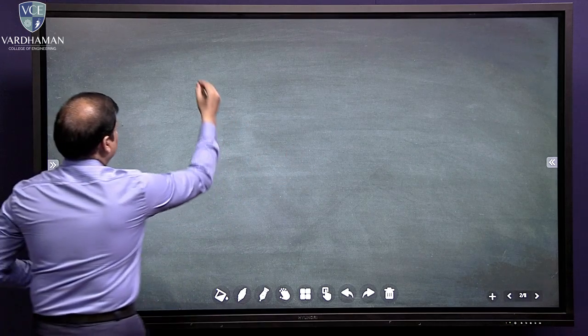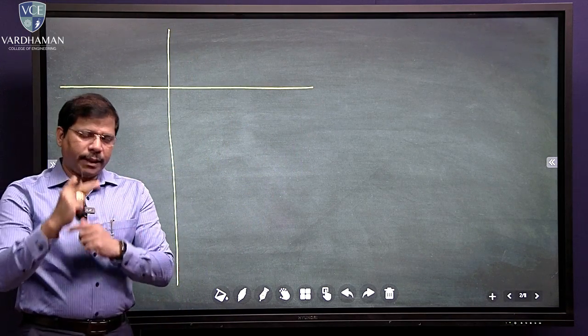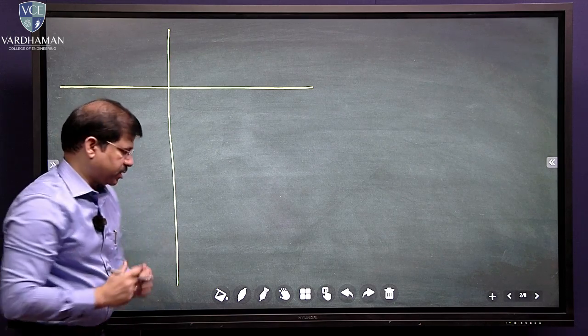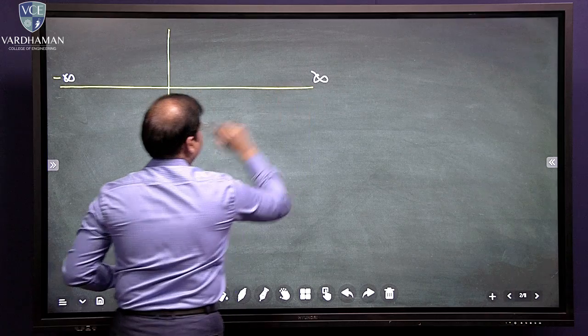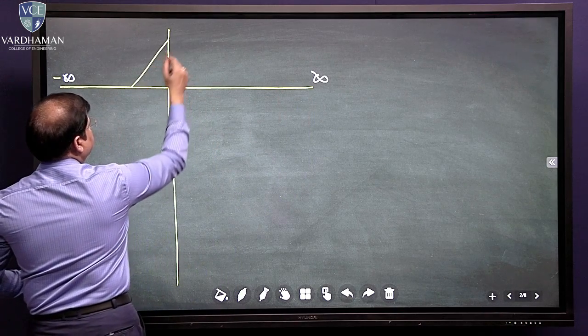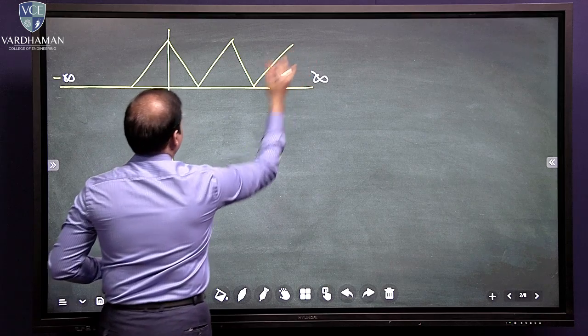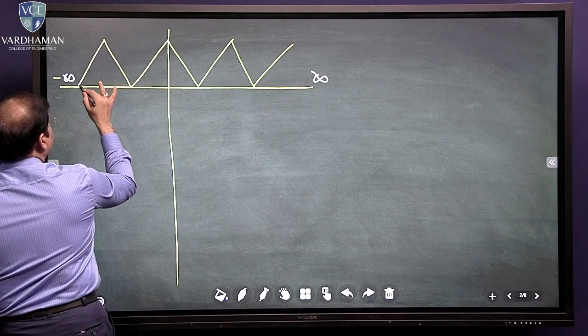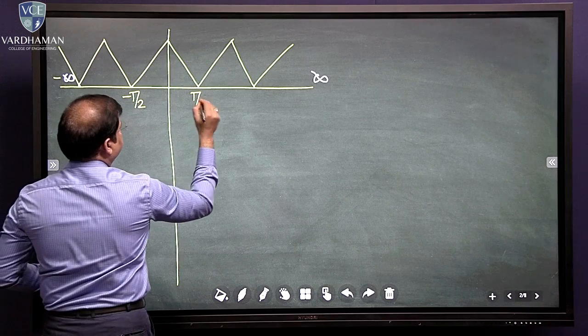Now, let us draw some basic periodic signals. What is the point that I said? It must be from minus infinity to plus infinity. So this is minus infinity, and this point is plus infinity. Now you look at the signal. This is a typical periodic signal. This point can be minus T by 2, and this is T by 2.